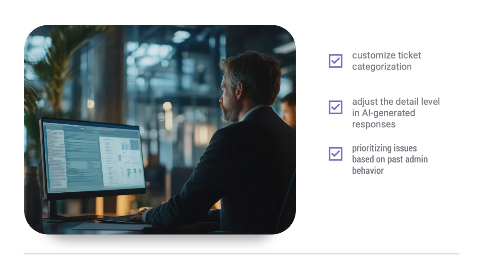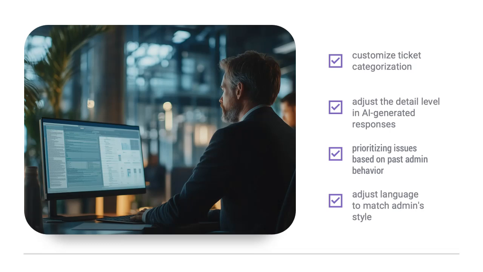It might automatically start prioritizing certain issues based on past admin behavior, or adjust its language in responses to match the admin's style. This blend of explicit and implicit control creates a collaborative system that not only adapts to user preferences, but also enhances the admin's capabilities, allowing them to handle more tickets more effectively.